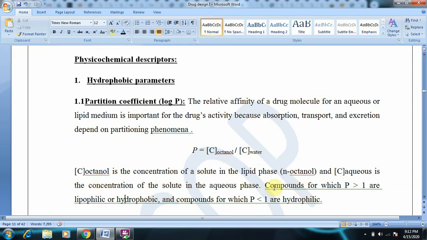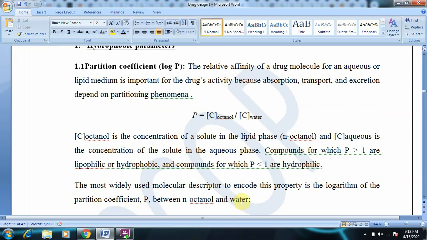By doing this you can analyze whether the drug is lipophilic or hydrophilic. If the partition coefficient value is greater than 1, it is lipophilic or hydrophobic, and if it is less than 1, it is hydrophilic.